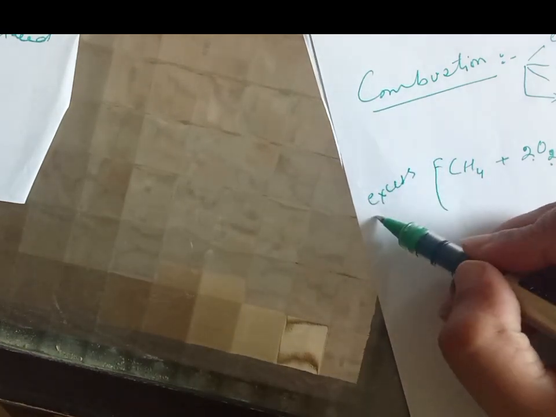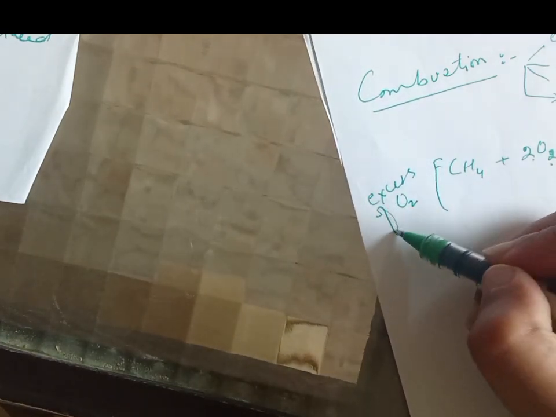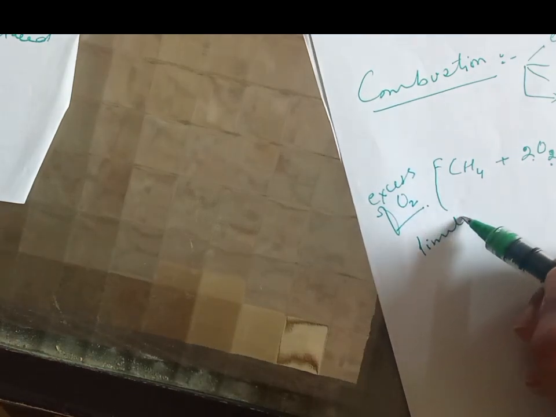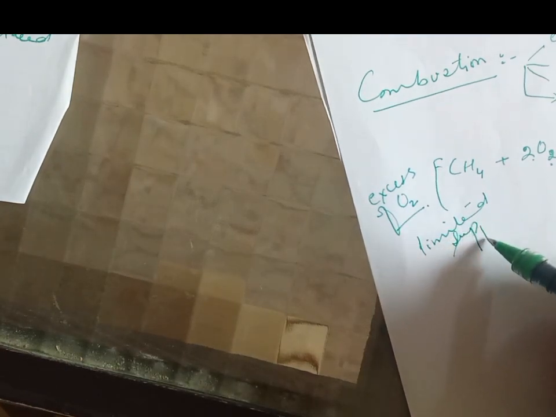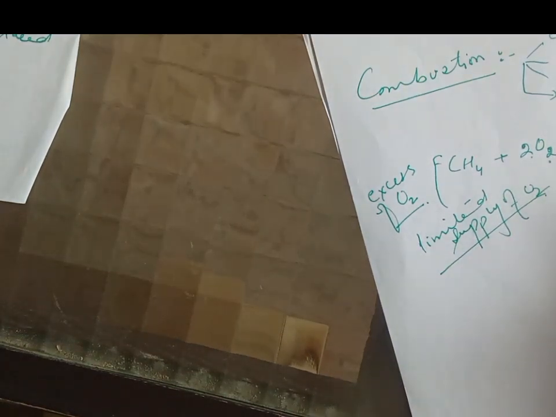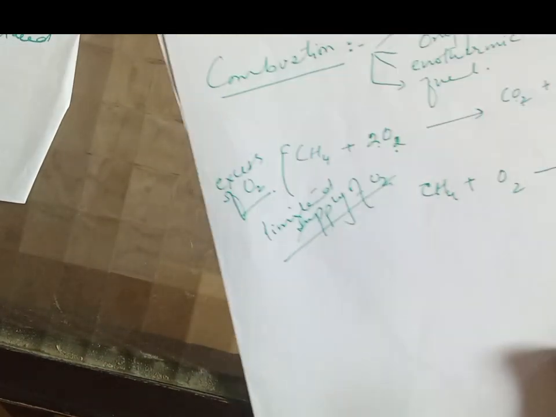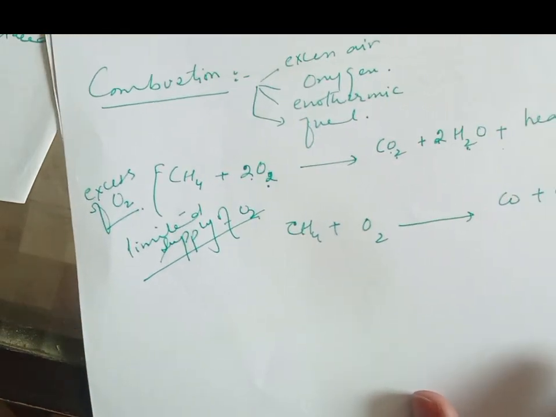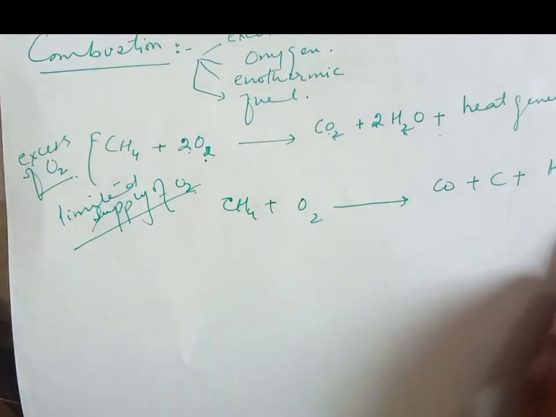Okay, this reaction takes place in the excess of oxygen. In the limited supply of oxygen, what will happen is methane, in the limited supply of oxygen, forms carbon monoxide, carbon and water.